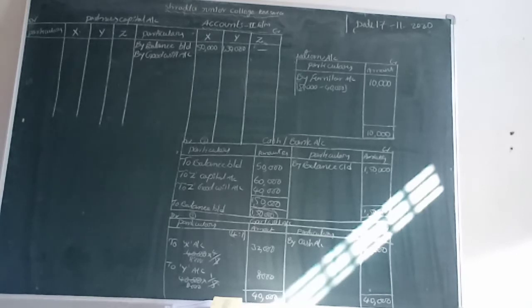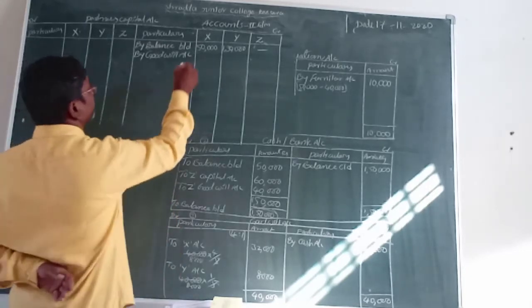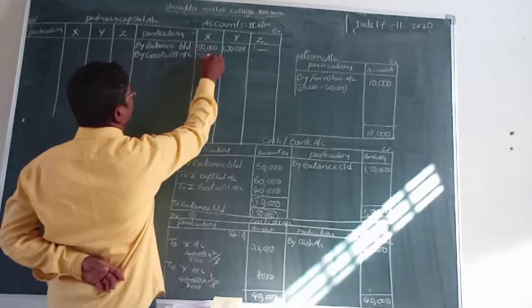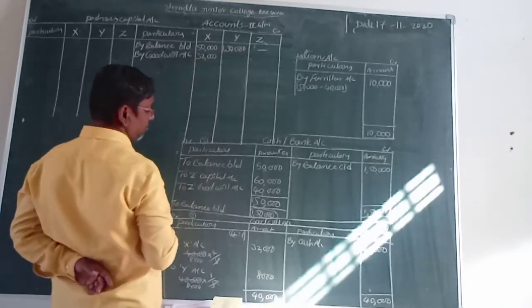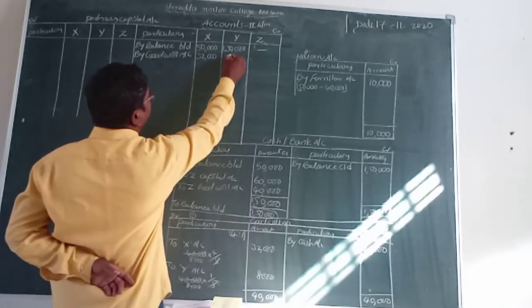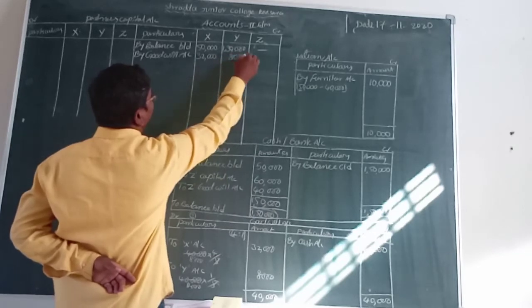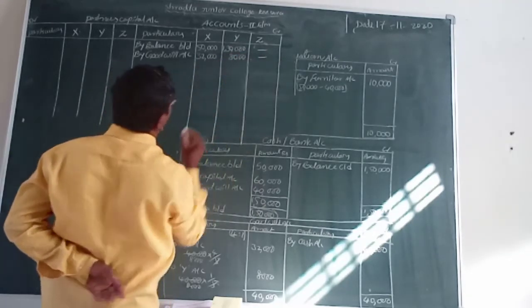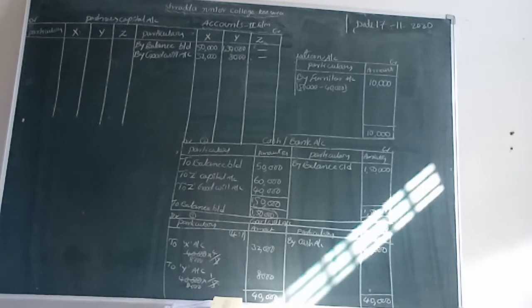That amount we take to the partners' capital account credit side. Let us write down: X 32,000, Y 8,000, Z nil, because he was not a partner at the start.